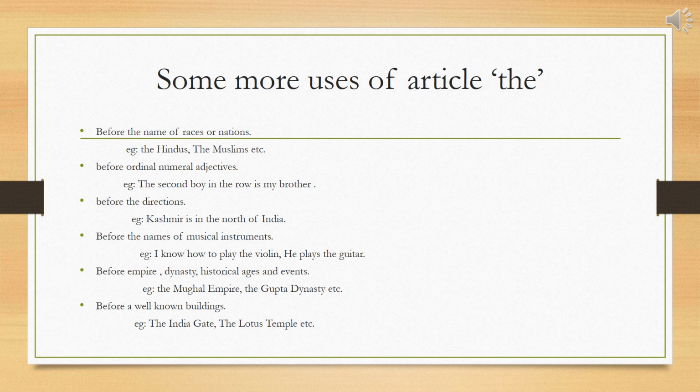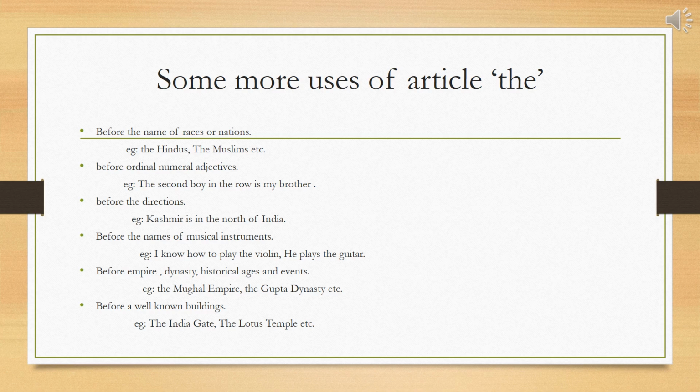Some more uses of the article the. First, before the names of races or nations. For example, the Hindus, the Muslims, etc. Second, before ordinal numeral adjectives. For example, the second boy in the row is my brother.